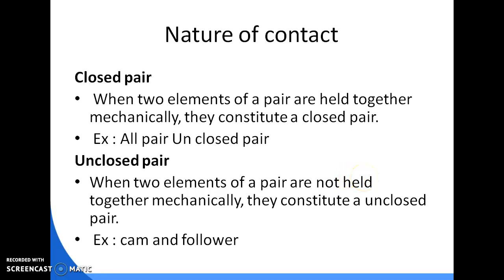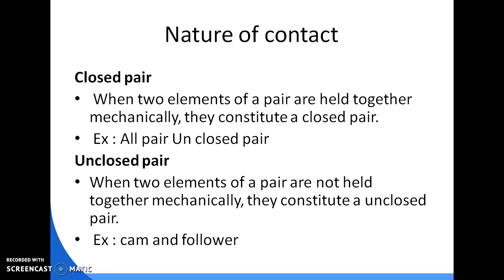Then according to the nature of contact, closed pair and unclosed pair. If the elements of the pair are held together mechanically, they constitute a closed pair.